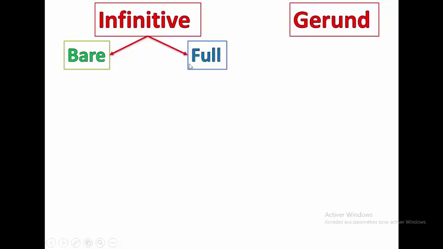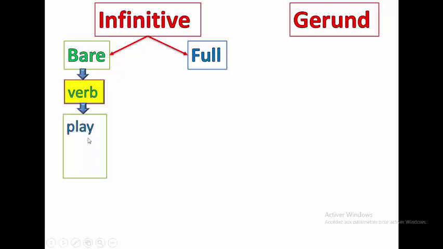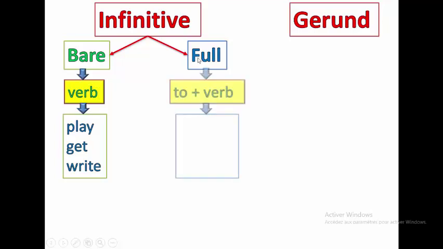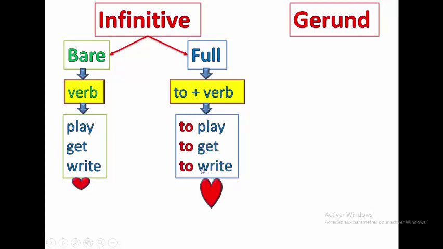Let's first get started with the difference between infinitive and gerund. When we talk about the infinitive, we talk about two types. The first one, bare infinitive. The second one, full infinitive. What is the difference again between bare and full? When we say bare infinitive, it means just the verb, like play, get, write. And when we say the full infinitive, it means to plus verb, like to play, to get, to write.